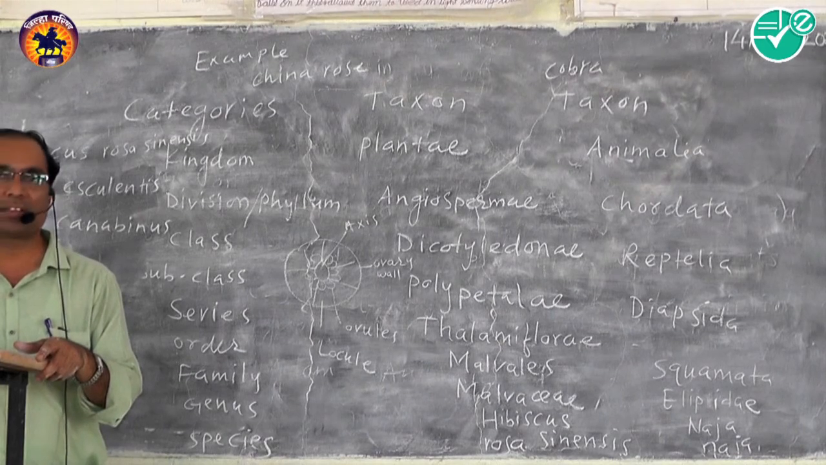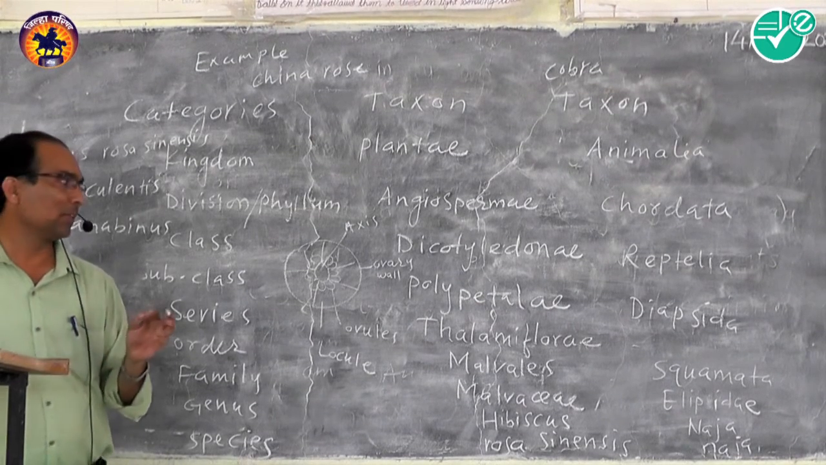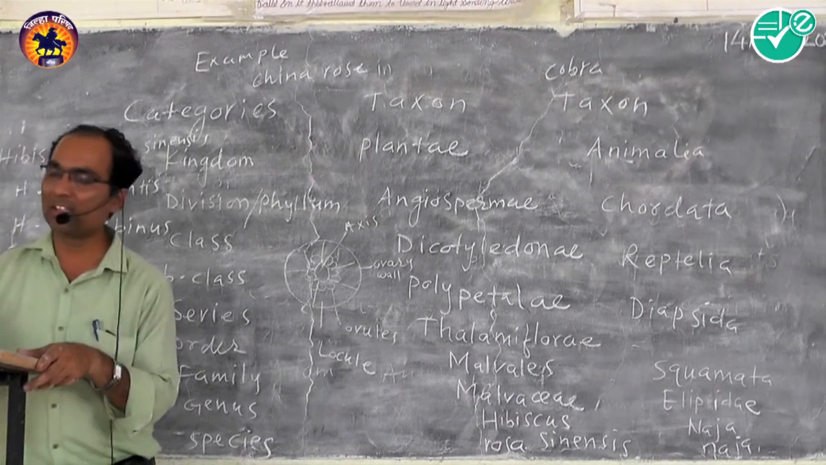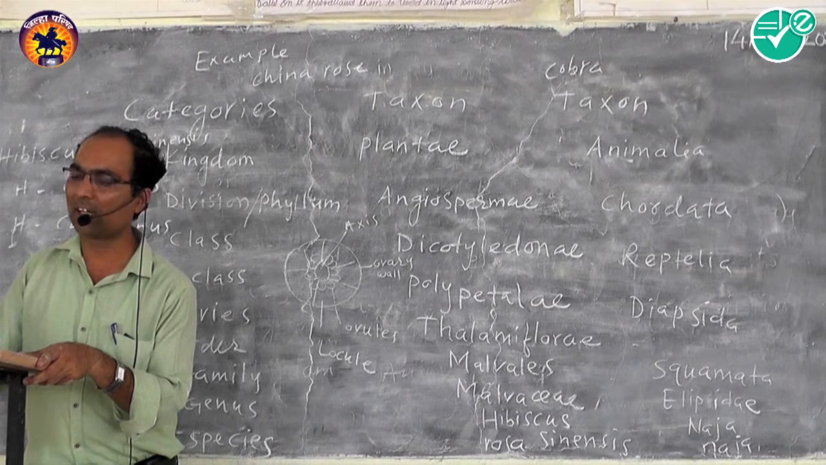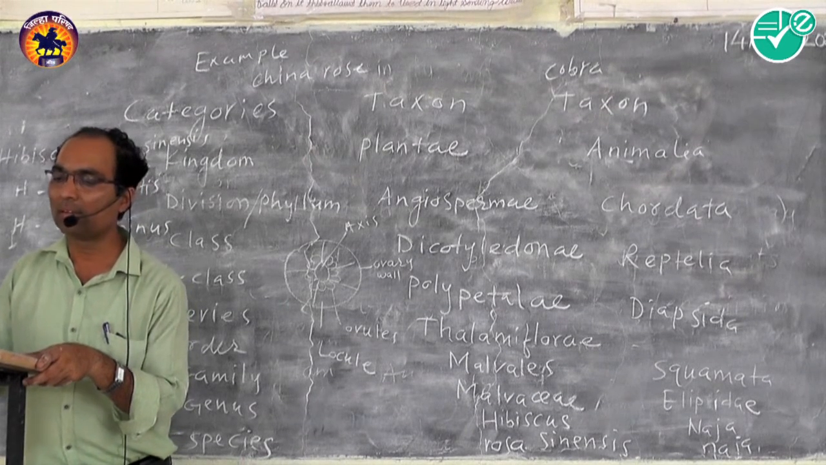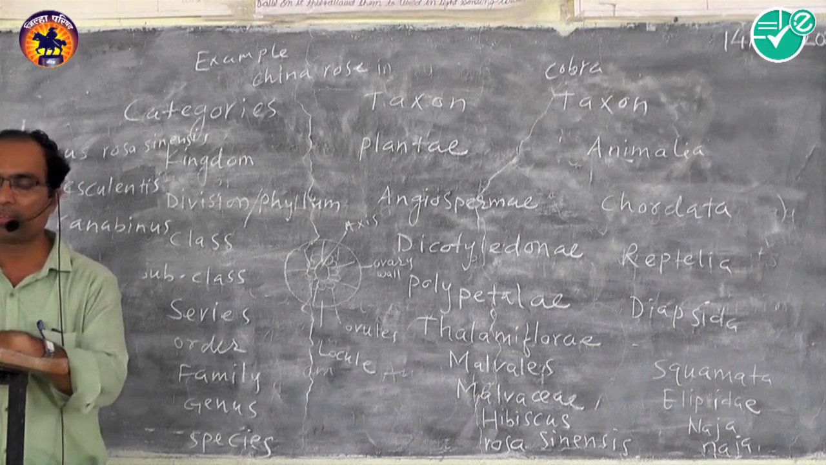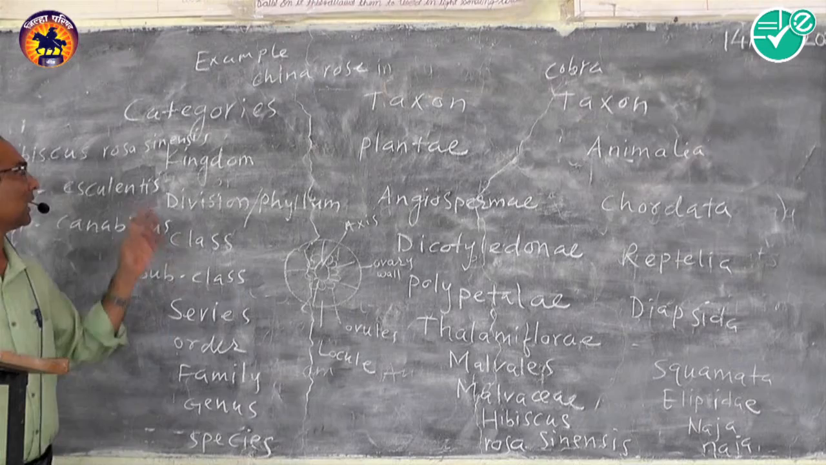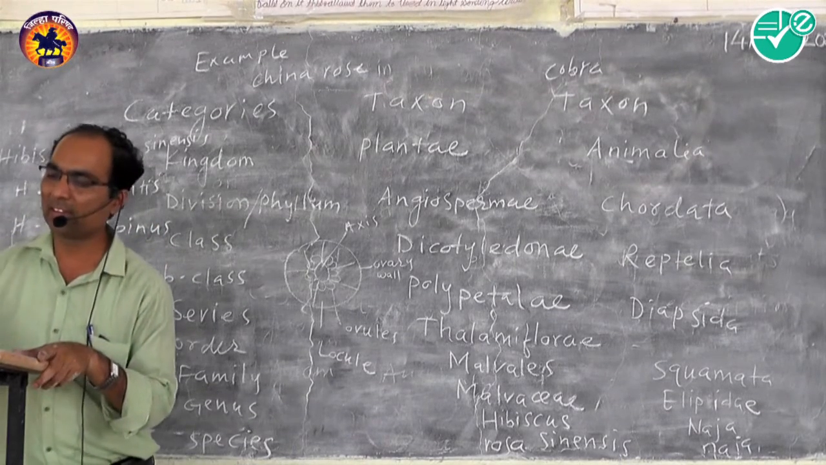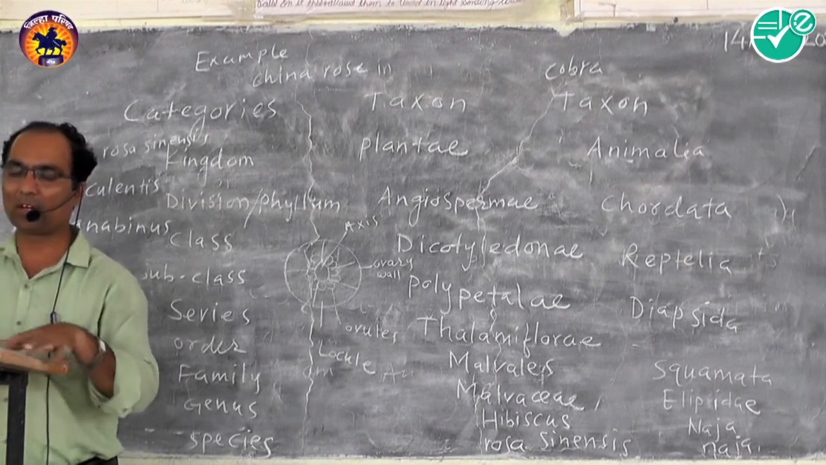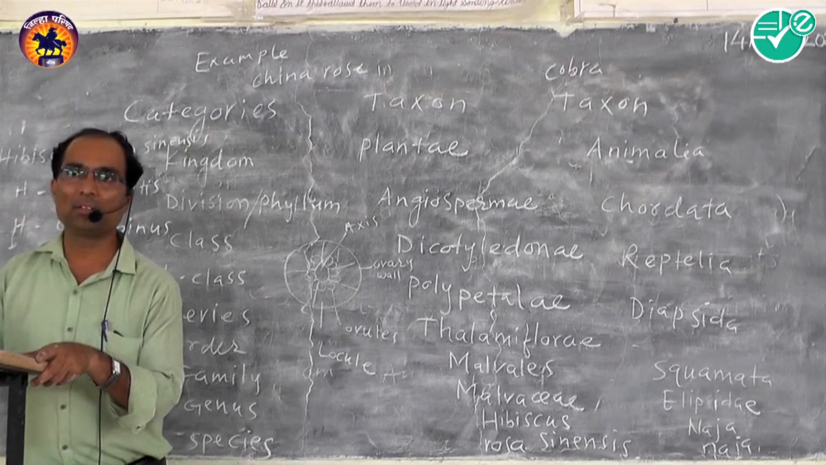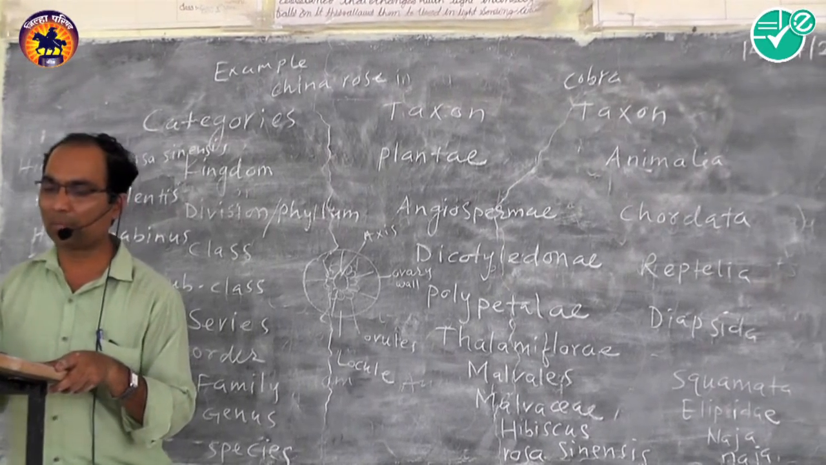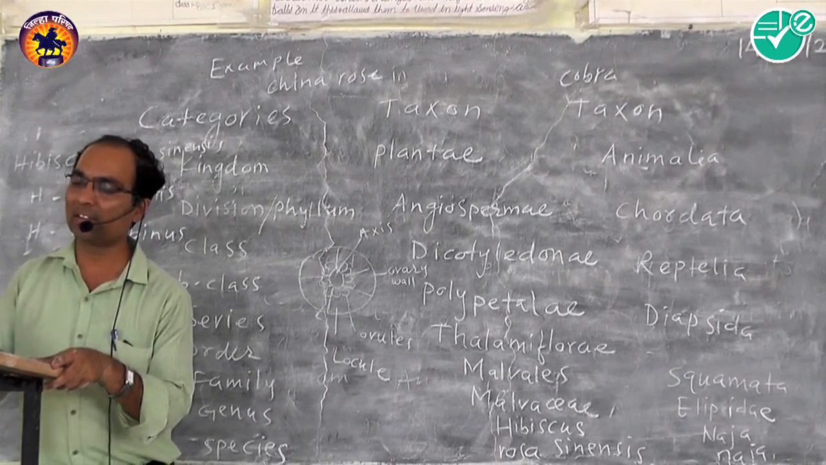So on the basis of one character, that is axile placentation, all families like Tiliaceae, Malvaceae, Sterculiaceae are placed in the same order called Malvales. Then subclass. Subclass is another category. It is an assemblage of different orders. Means in a subclass there are many orders. For example, Malvales, Ranales, Parietales, etc.